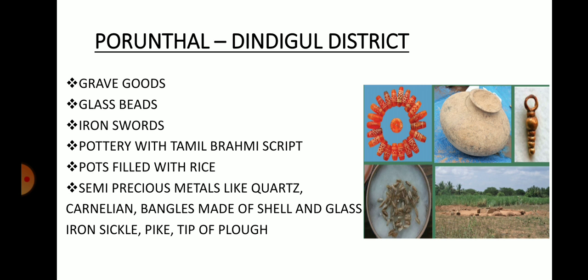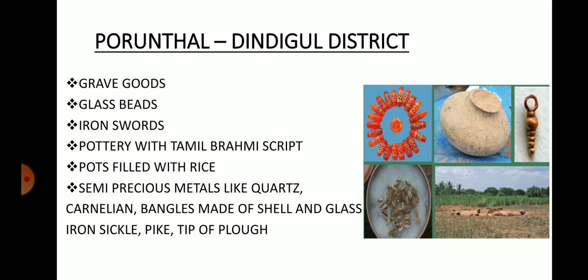And also glass beads were found in red, white, yellow, blue and green color. There were also iron swords, and pottery with Tamil Brahmi scripts. And also there were pots filled with rice.